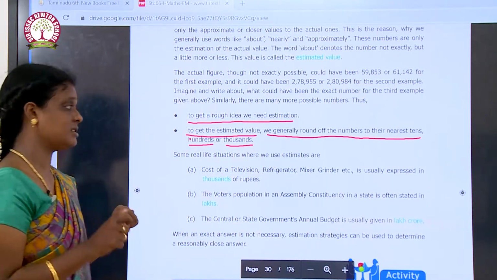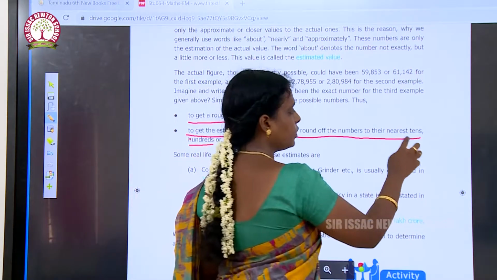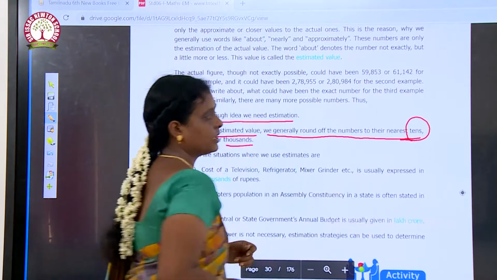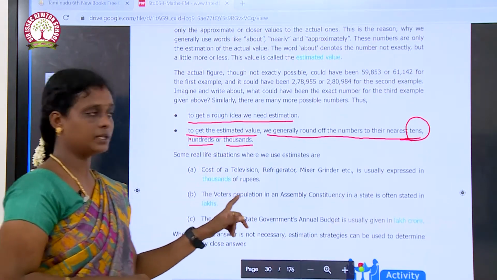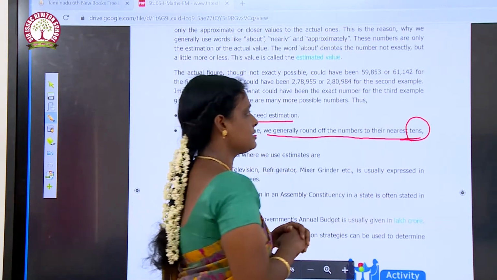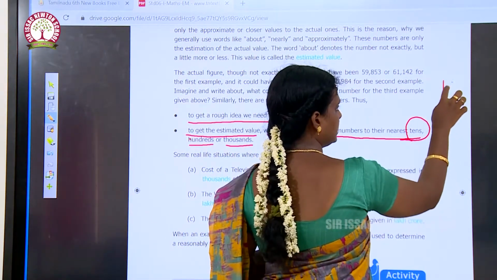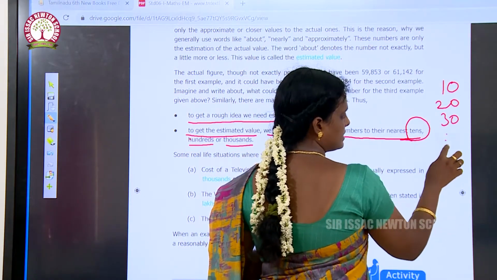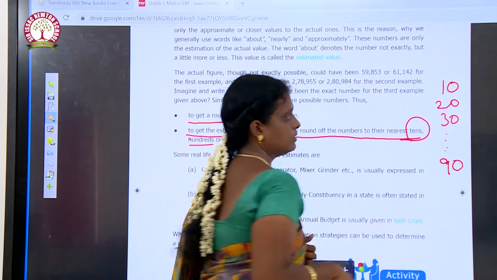So, here is an easy trick to remember. If you are rounding off the number to the nearest tens, the number will end with 10, 20, 30, etc., up to 90.